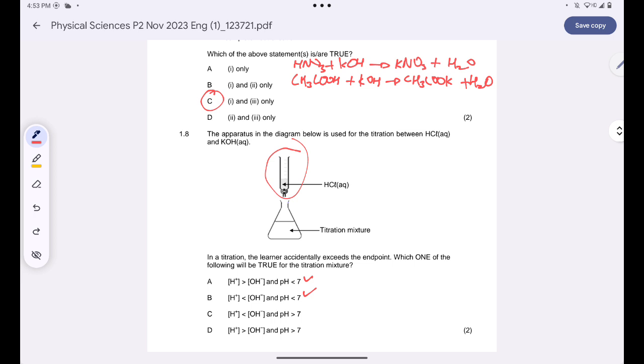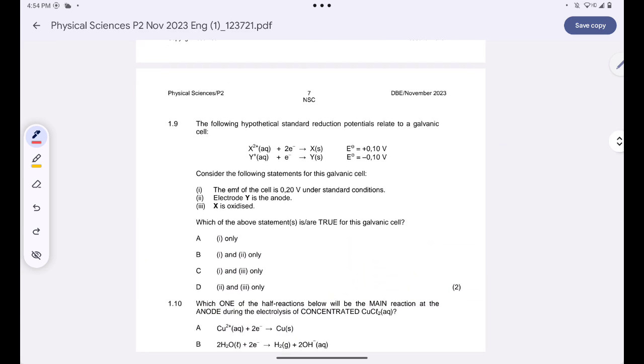Secondly, whenever my solution has excess hydronium ions, it simply means that the concentration of my hydronium ions will be greater than that of the hydroxide ions. Are you together? So this one simply tells us that the concentration of H+ ions is greater than that of OH- ions. So the correct answer for this one, I'm going with A. Are you together? Okay, now let's go to 1.9.